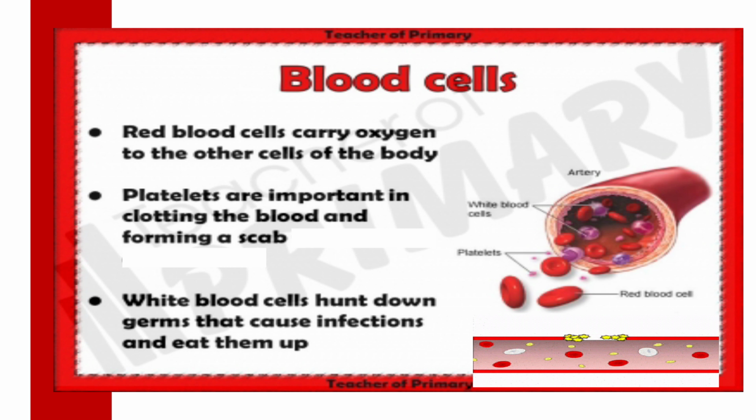Now it transports oxygen to all parts of the body and brings back carbon dioxide to the lungs for removal from the body. So when we breathe in, we take oxygen gas inside. When we breathe out, carbon dioxide is expelled from the body. Now platelets are the next component present in our blood. Platelets are important in clotting the blood and forming a scab.